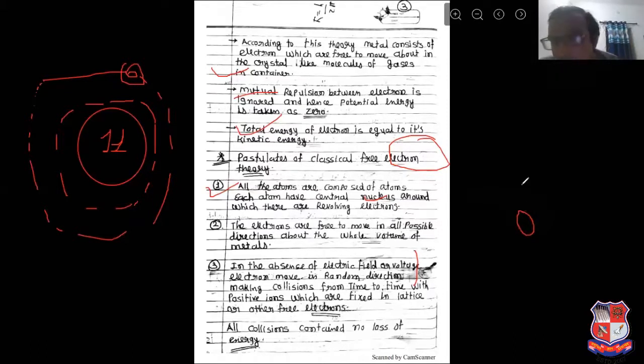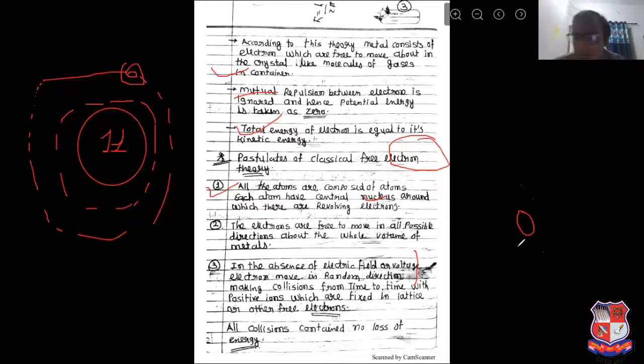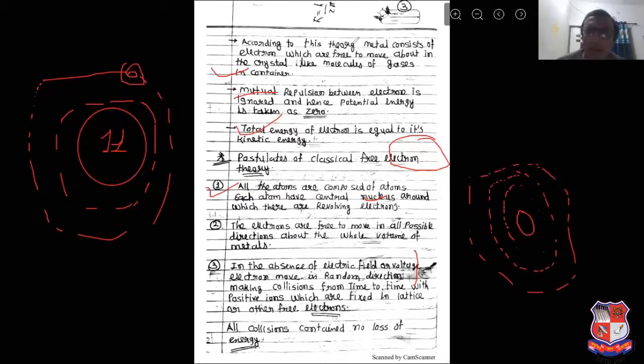Then around this atom, electrons can move in random directions. See this, the electron direction, the red dotted line, is the electron rotation. So, what is the assumption in classical free electron theory?